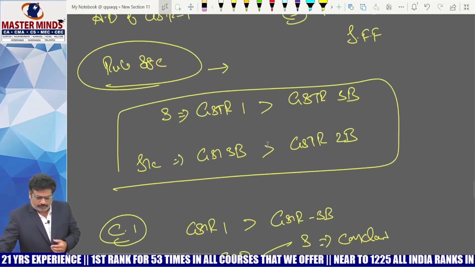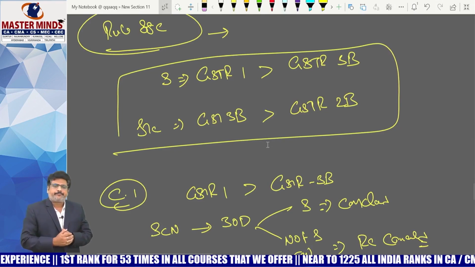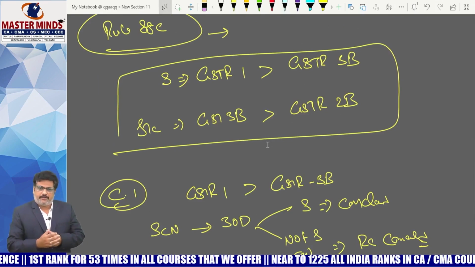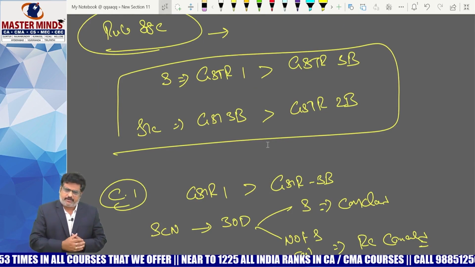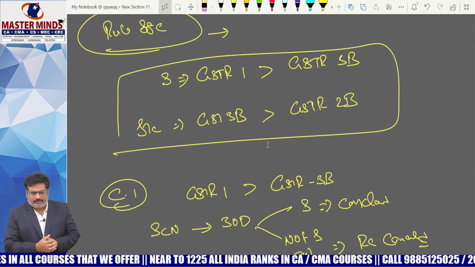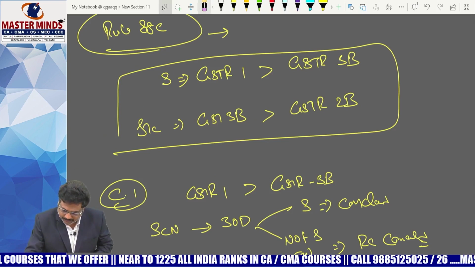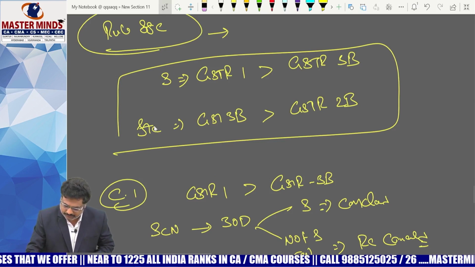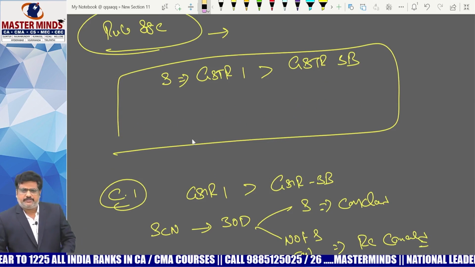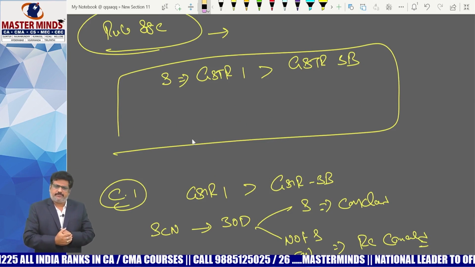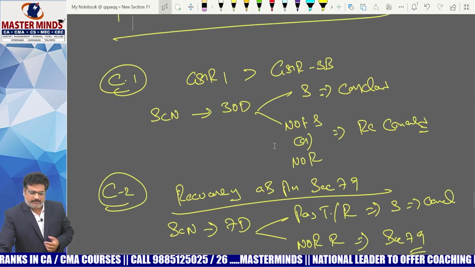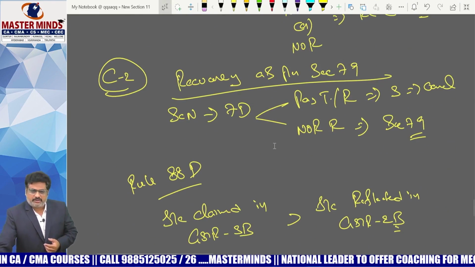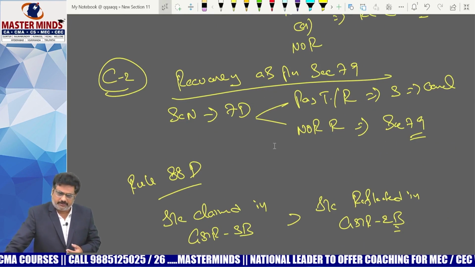What are these 2 rules, ma? Rule 88C. When will this Rule 88C come into play? Supplies in GSTR 1 is more than supplies in GSTR 3B. Okay, and this one you can ignore here. Just wrote, sorry. Supplies in GSTR 1 is more than supplies in GSTR 3B. This is Rule 88C. Consequence 1, your RC can be cancelled. Consequence 2, as per 79, recovery proceedings will be initiated.